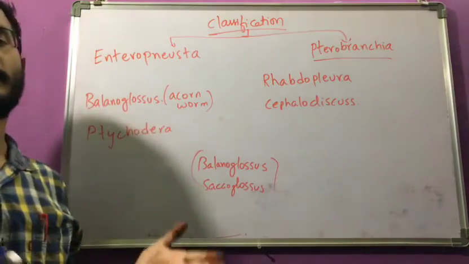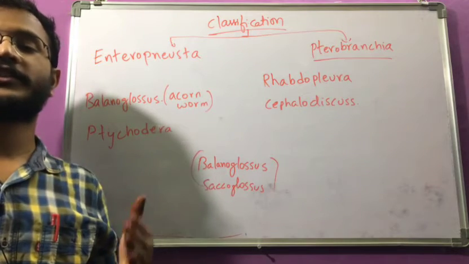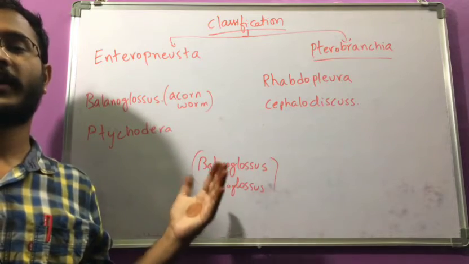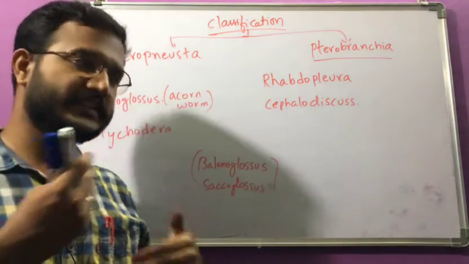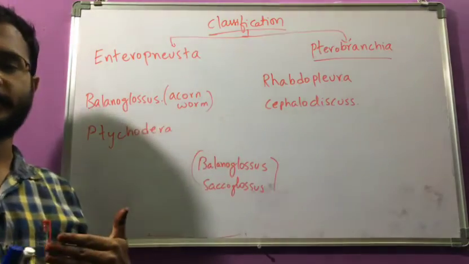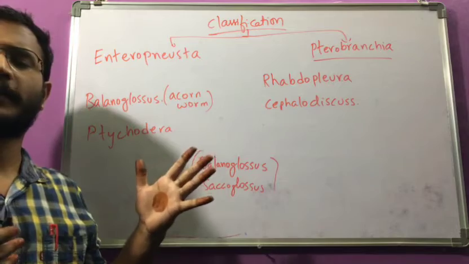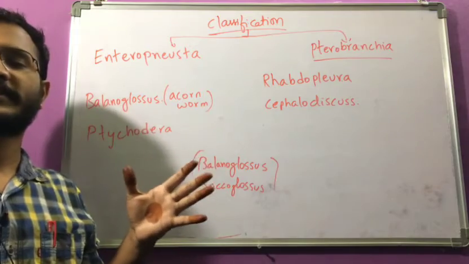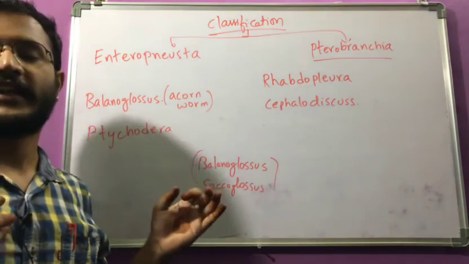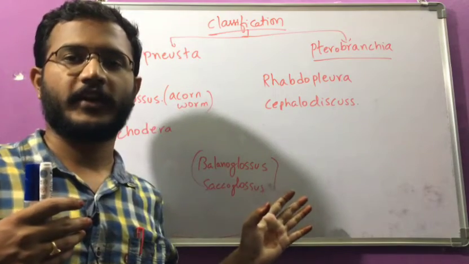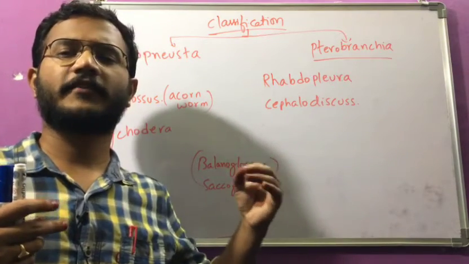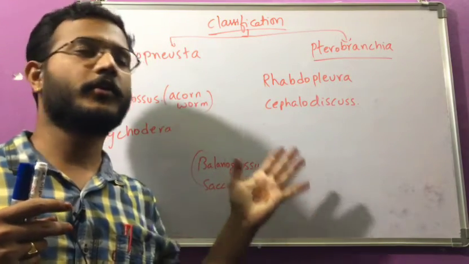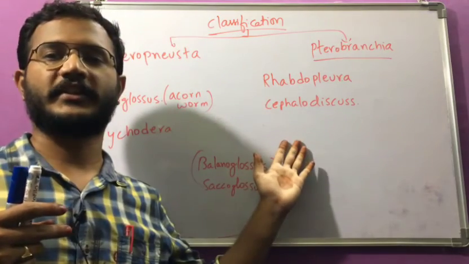So hope you understand well. Please do revision, otherwise you will forget these different types of examples, organs and classifications. There is a chance of forgetting, so you have to revise multiple times. This is a very scoring chapter, because there is a very high chance of getting many questions from these chapters. So don't lose any question from this chapter. If you revise three or four times, it will be fixed in your mind. It is very easy scoring, no need to think, direct questions will be asked from these chapters.